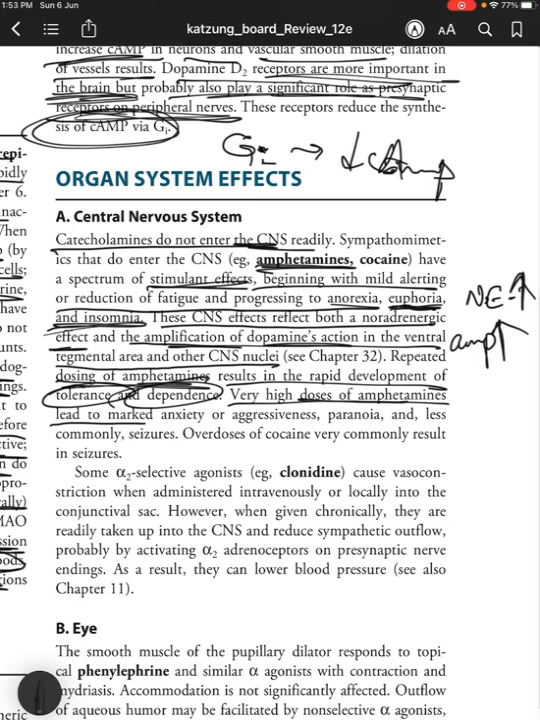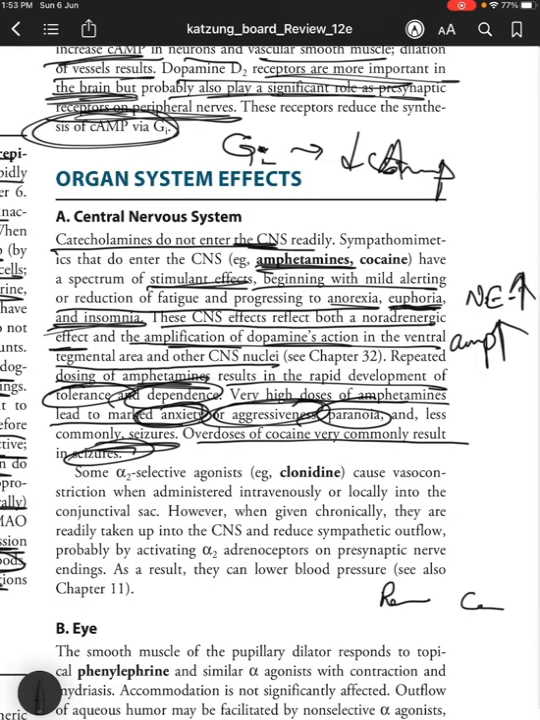Very high doses of amphetamines lead to marked anxiety or aggressiveness, paranoia, and less commonly seizures. Overdoses of cocaine very commonly result in seizures. If you give releasers such as amphetamines, they're increasing your activity, right? So overactivity causes paranoia and aggressiveness and anxiety, whereas cocaine results in seizures.